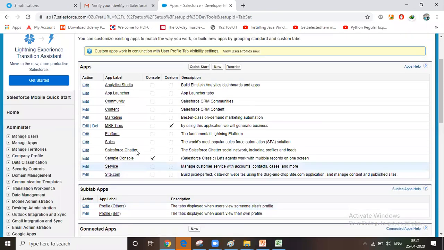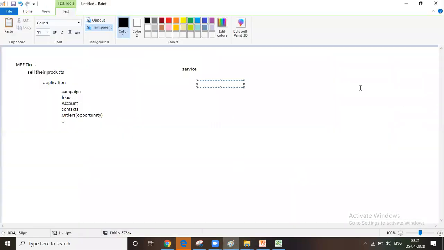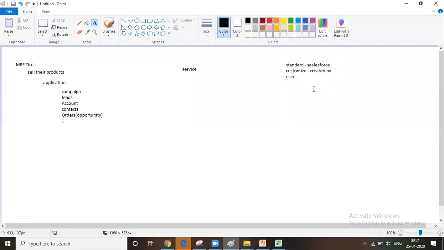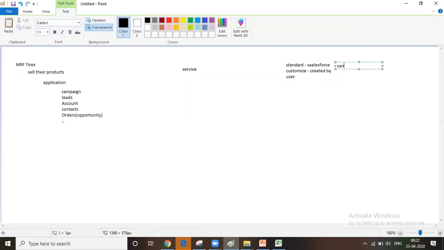You can see here the number of types. We have two types of applications. One is standard, and the other is customized. Standard applications are provided by Salesforce. Customized applications are created by the user. What are the limits between standard and customized? Can a standard application also be customized? Standard applications can also be customized.